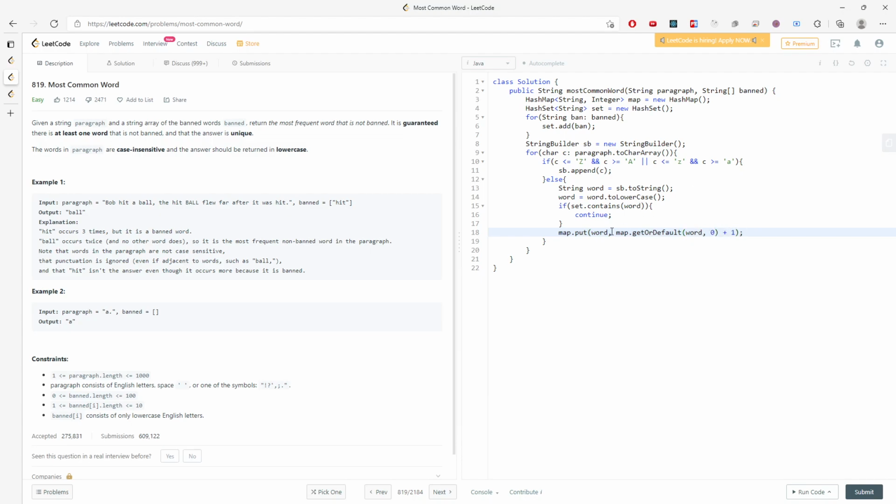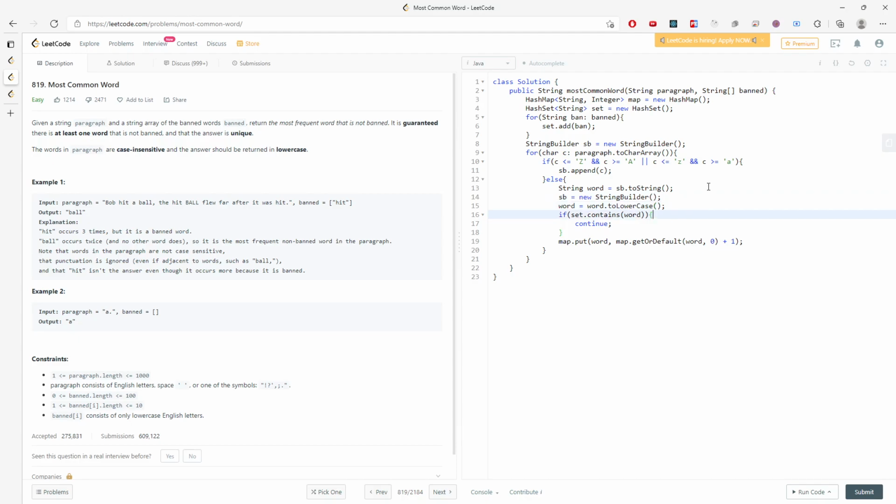If the word is not in the map, I initialize it to 0 and increment by 1. If it's already inside my map, I just get the word and add 1. Afterward, my string builder does not reset. Think about it: if I add a word into my map, and then I have a space, then I go on to the next character, the string builder is not reset, so I'm going to reset my string builder right over here.